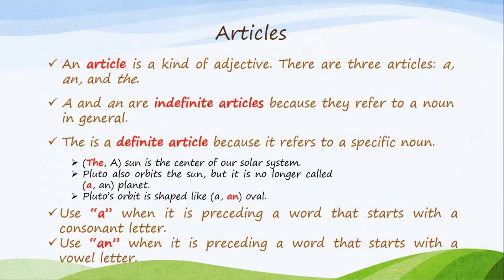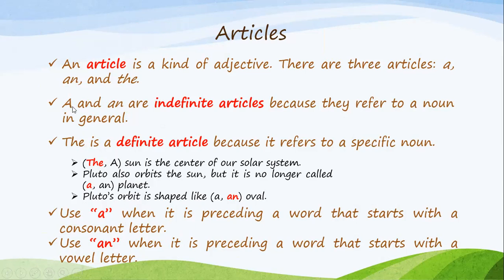Now we're moving to something that's called articles, and we use them. However, we need to learn about them. So what is an article? Articles are a kind of adjectives, and there are three articles only. The article a, the article an, and the article the, depending on what's coming after it. So a, an, and the. These are called the articles, and they are a kind of adjectives.